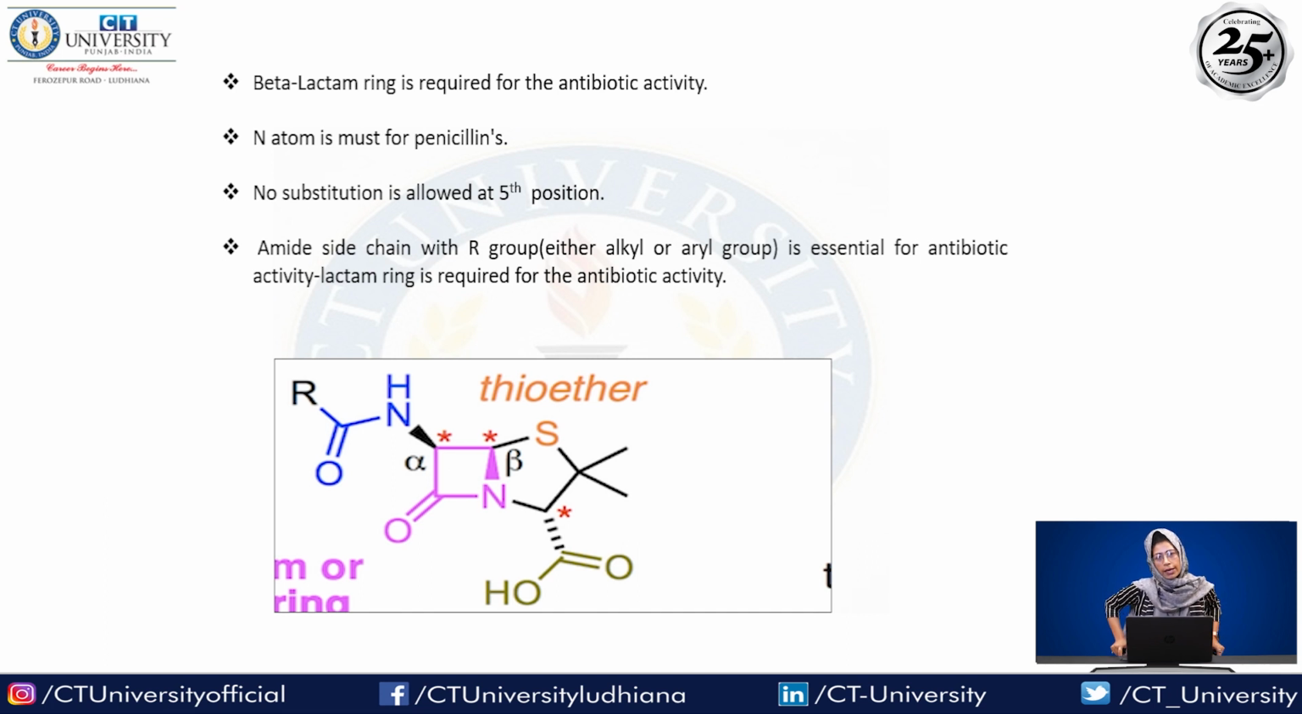And if we have to attach a new compound, we cannot go for the 5th position. We have to go for the 6th position or the 7th position. So we cannot attach anything in the 5th position. If we substitute a new group in the 5th position, the activity of the compound will decrease. So the amide chain with R group, ether, alkyl or aryl group is essential for the antibacterial activity, and also we can say beta lactam ring is required for the beta lactam antibiotics.